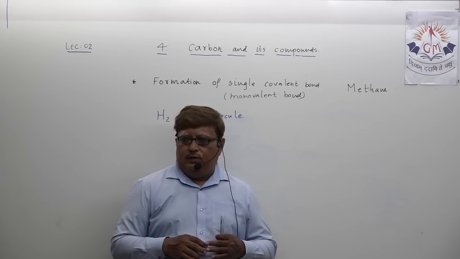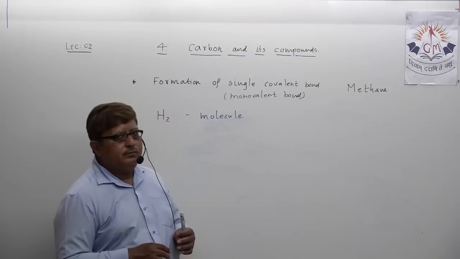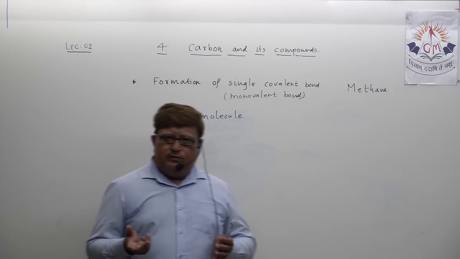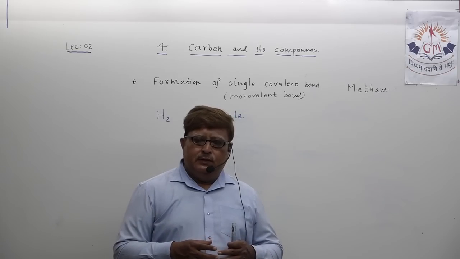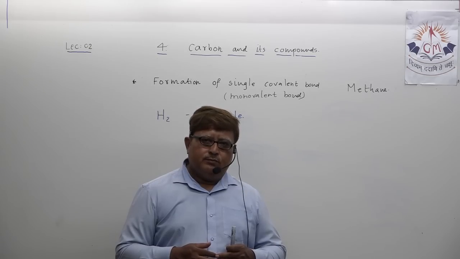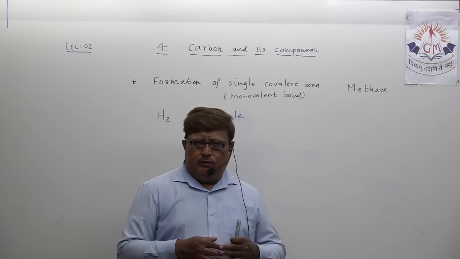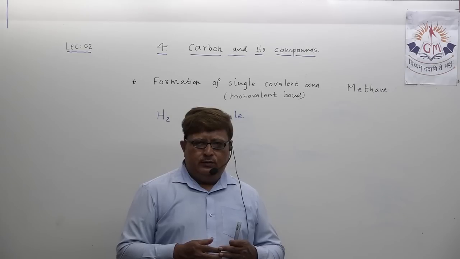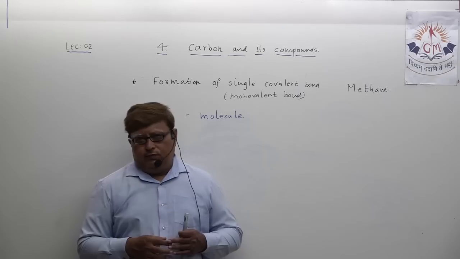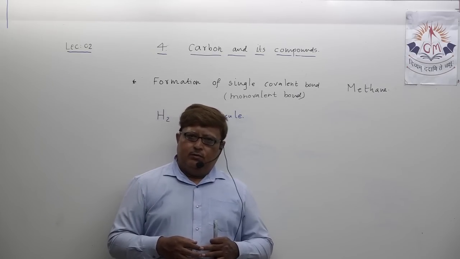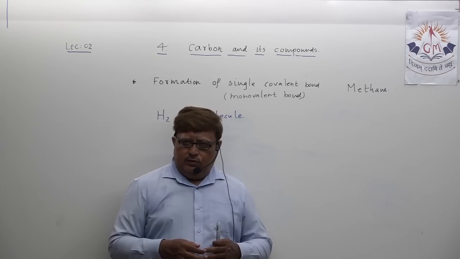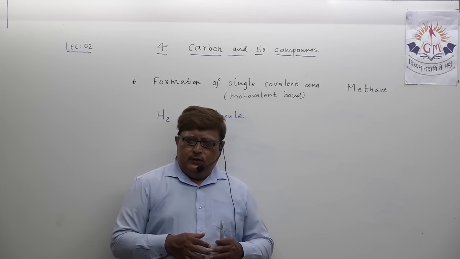Just a oral glance: the atomic number of hydrogen is 1, its electronic configuration is 1, it has only K orbit which consists of 1 electron, and to become chemically stable, hydrogen requires 1 more electron.